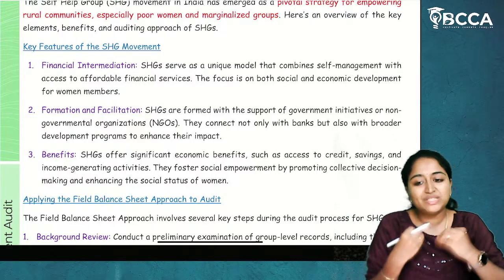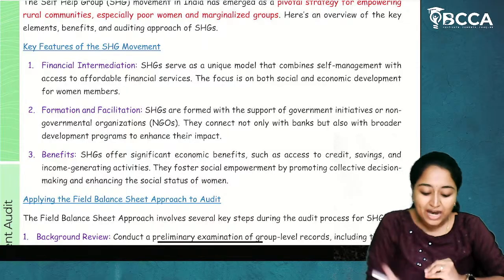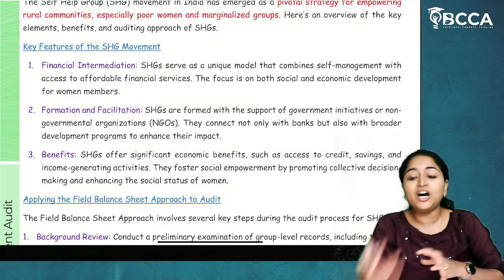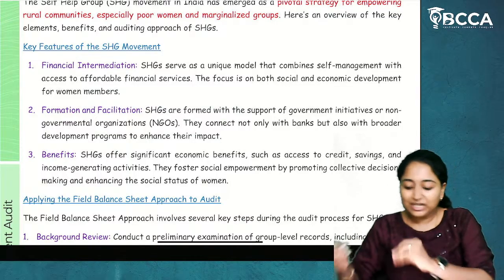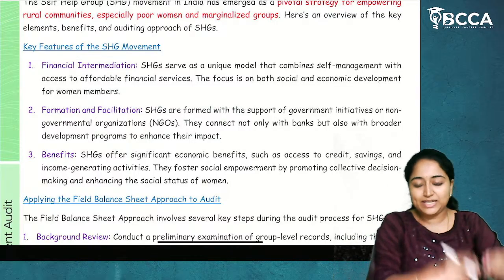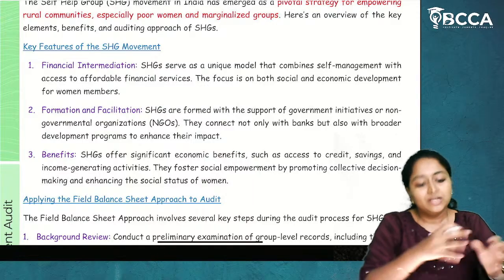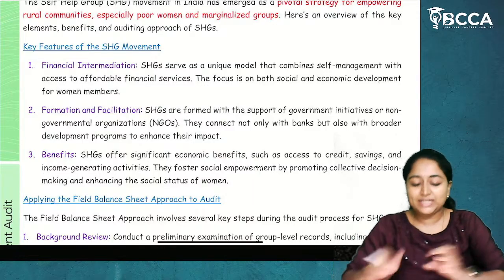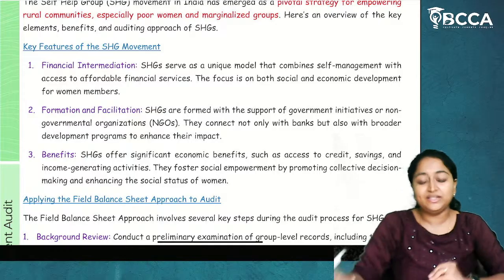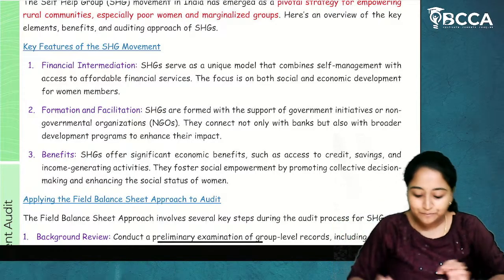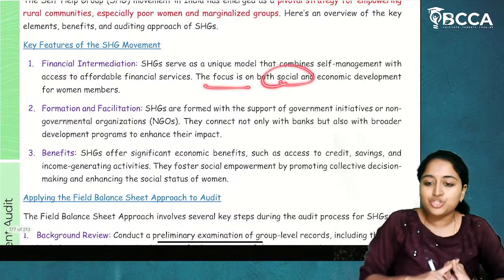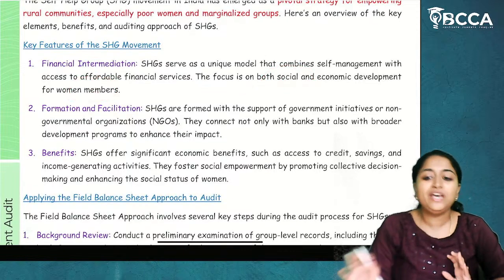So they are trying to self-manage themselves, and they are trying to give affordable financial services, which means if they have 10 rupees, they'll come and deposit in the SHG. So whenever they need, they will take that from that particular SHG. Some loans or credit facilities will be provided by SHGs itself to the rural women.